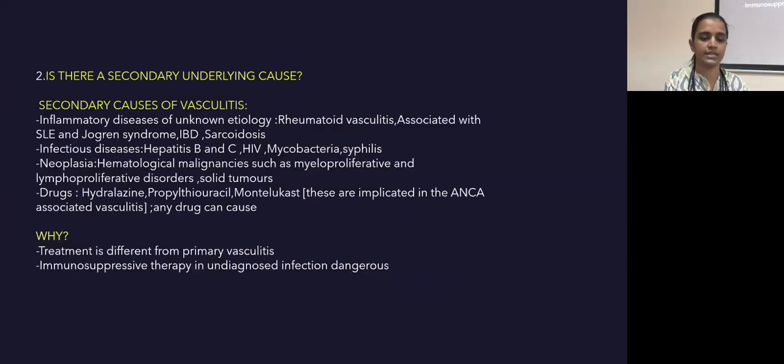Second question, is there a secondary underlying cause? Why do we have to ask this? Because treatment is different from primary vasculitis, and infections are also one of the secondary causes. So giving immunosuppressive therapy in undiagnosed infection is also dangerous. What are the secondary causes of vasculitis? Inflammatory disease of unknown etiology like rheumatoid vasculitis, associated with SLE, Sjogren, IBD, and sarcoidosis. Infectious diseases like hepatitis B, C, HIV, mycobacteria, and syphilis. Neoplasia, hematological malignancies such as myeloproliferative and lymphoproliferative disorders, and solid tumors. Drugs like hydralazine, propylthiouracil, montelukast, which are implicated in ANCA-associated vasculitis.